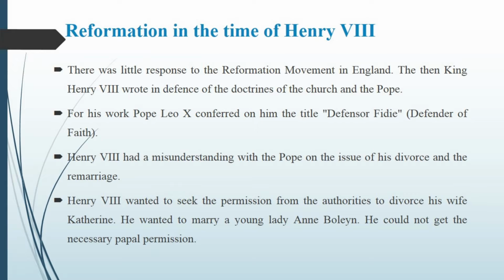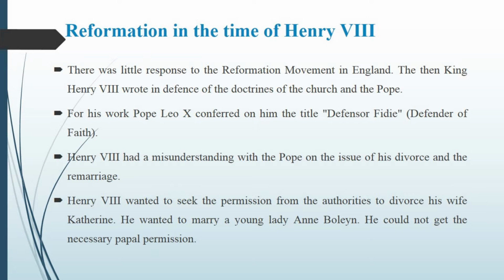Henry VIII got married to his first wife, Catherine, daughter of Spain. Henry VIII wanted to marry another lady who was maid to Catherine. Her name was Anne Boleyn. He could not get the necessary permission from the Pope. Then Henry VIII refused the words of the Pope and demanded a divorce from Catherine of Spain, which would make possible a marriage with Anne Boleyn.